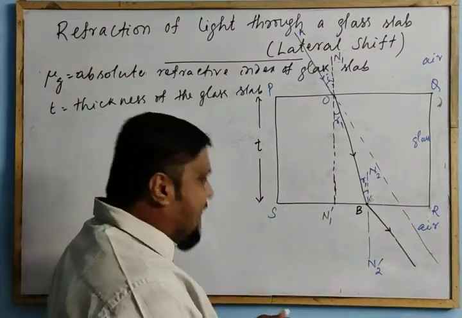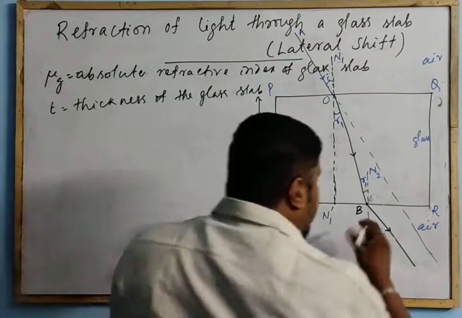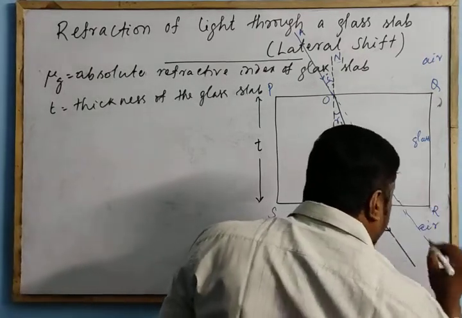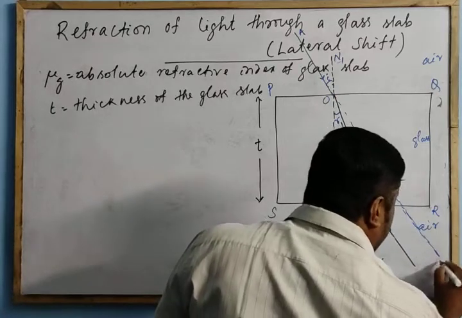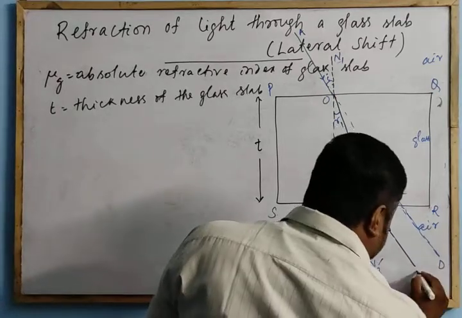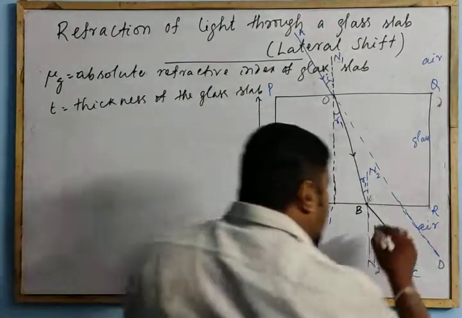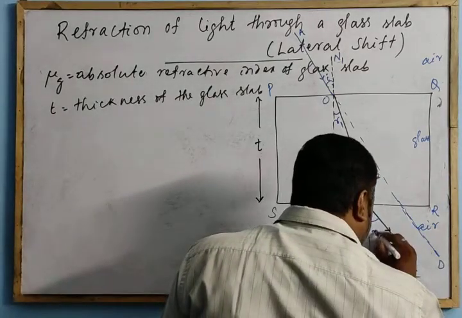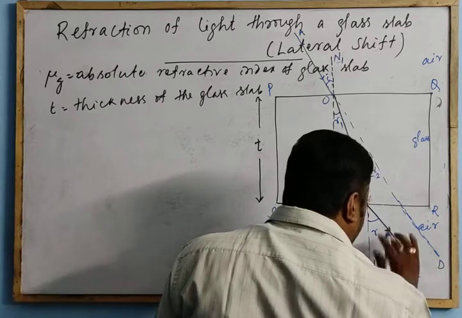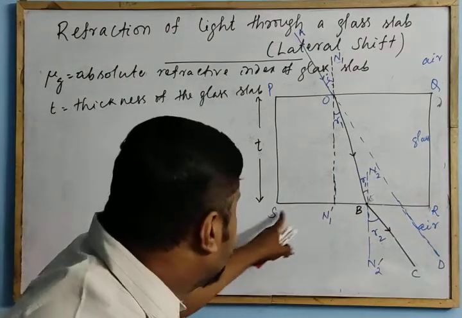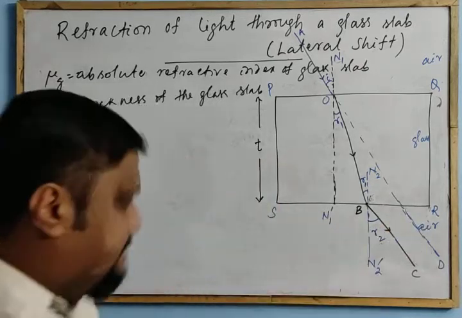Clear? So this is the actual path, let this be OD, and it passes along DC. This is the refracted angle. Let this be r2, the angle of refraction for the face SR.